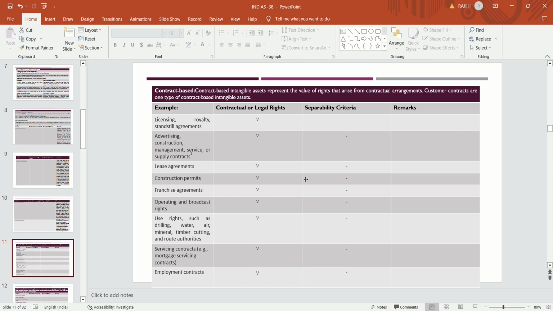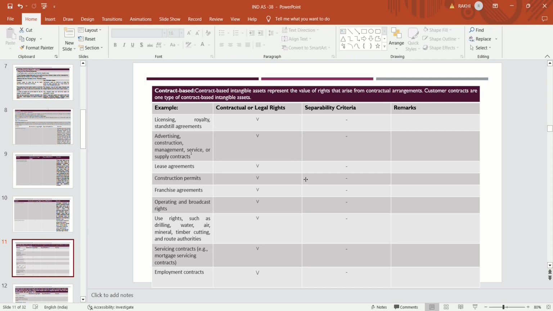Customer contracts are one type of contract based intangible asset. Some examples are licensing, royalty, and standstill agreements, and advertising, construction, management, service or supply contracts.